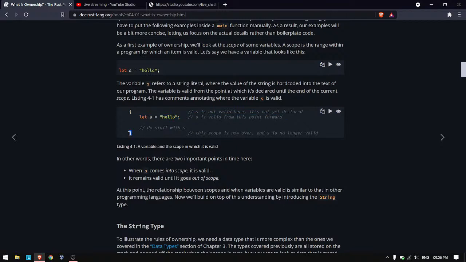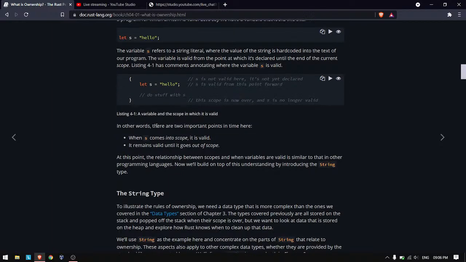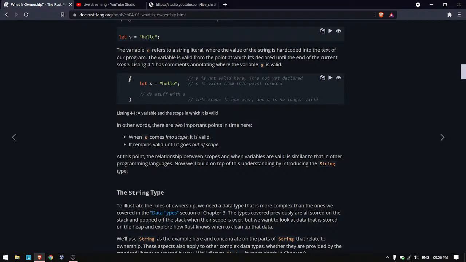Whenever there is a closing bracket, this scope is over and s is no longer valid. We can't use s, this variable, after that. That's how scope works. Scope starts when we declare a variable and ends when it is used last, or if we are using a block scope, it ends with the block.